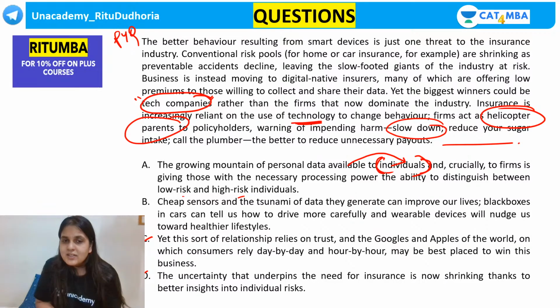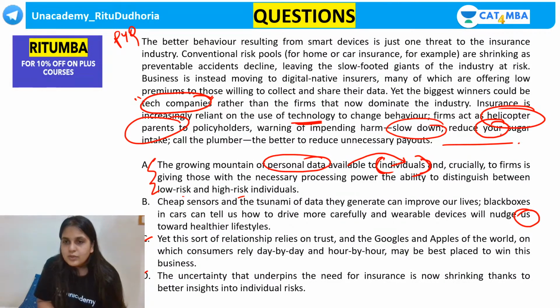So this is again going a little bit off topic. Correct. And this is talking more about personal data and it gives you more of a privacy issue. Cheap sensors and the tsunami of data they generate can improve our lives. Black boxes in cars can tell us how to drive more carefully and wearable devices will nudge us towards a healthier lifestyle. Now guys, how did it become "your" from "us"? Look at this B and C.